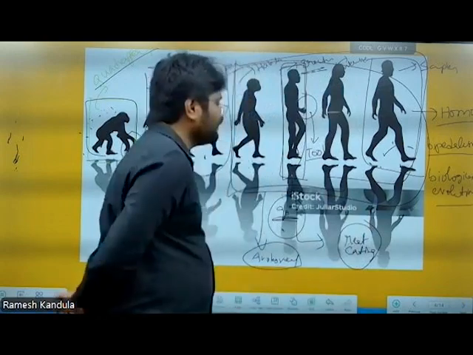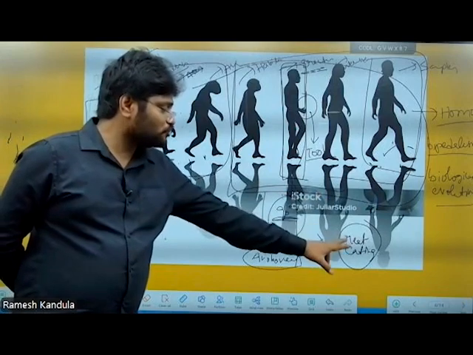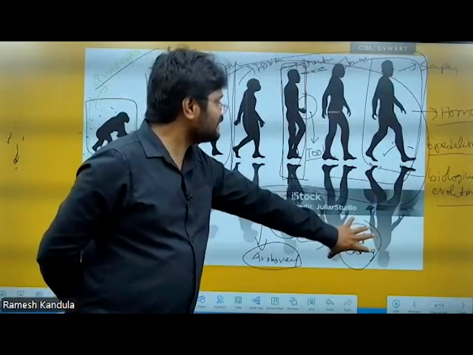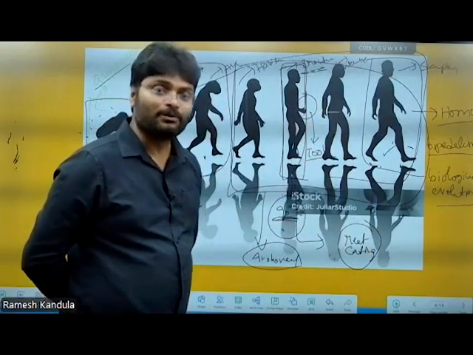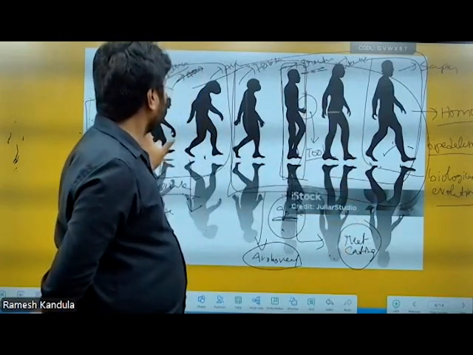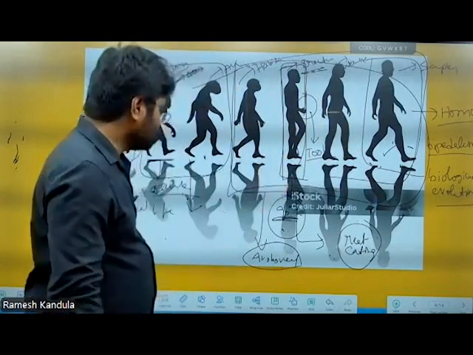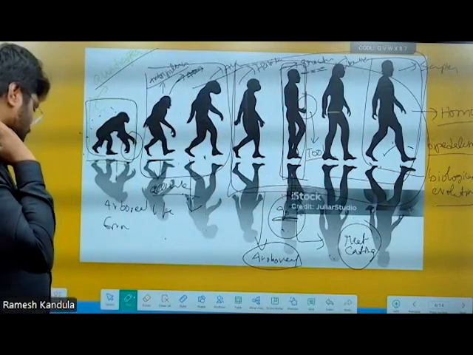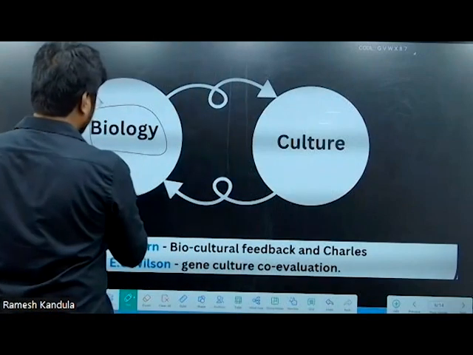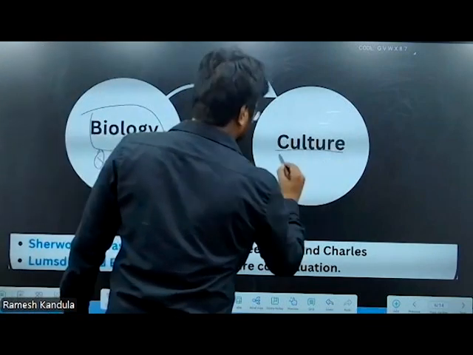So when we lost the arboreal way of life, we depended for our survival on consuming meat. Meat eating requires hunting skills. Hunting skills required usage of various tools and weapons. That means obviously material culture came into being because of our anatomical modification from quadrupedalism to bipedalism. So this is how human evolution proceeded. Biologically, when we became quadrupedal to bipedal, material culture came into being.